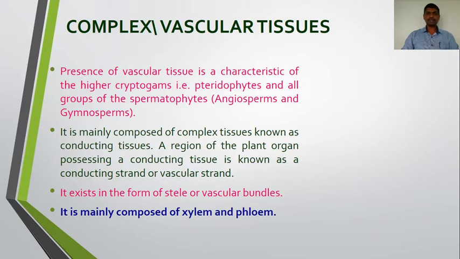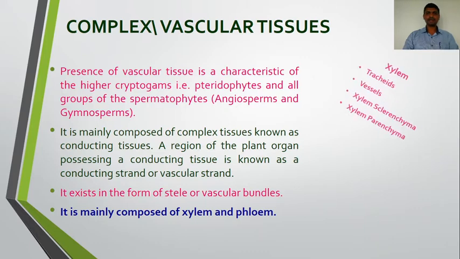So the vascular tissues are found in the pteridophytes, angiosperm and gymnosperm. It is mainly composed of the complex tissues, known as the conducting tissue. A region of the plant organ in which such conducting tissues, that is xylem and phloem, are present is called the conducting strand or vascular strand, and it exists in the form of stele or vascular bundles. So the vascular tissue or complex tissue is mainly composed of xylem and phloem.